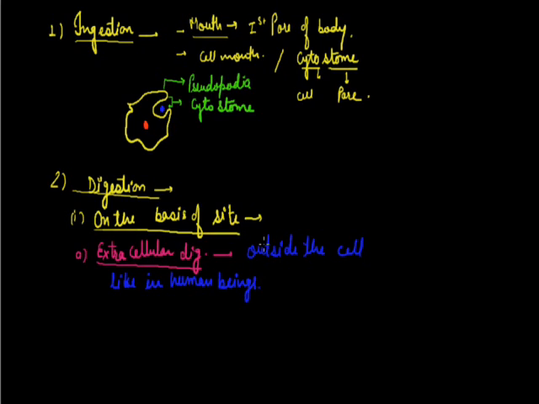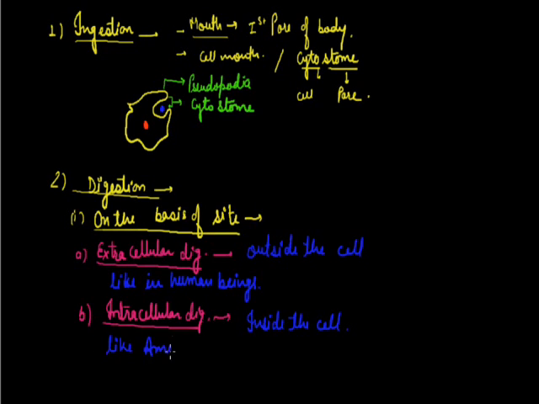But if digestion takes place inside the cell, then this is called intracellular digestion. It's found in the lower animals. Here the digestion takes place inside the cell, like amoeba. Somewhere extracellular and intracellular, both kinds of digestion are found. It's found in the third category, you can write here, it's extra plus intracellular digestion.